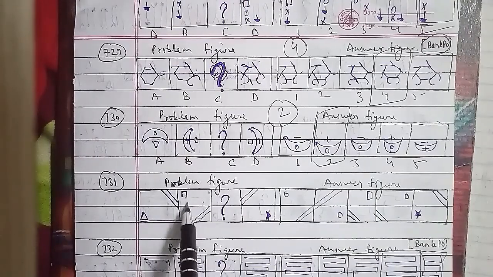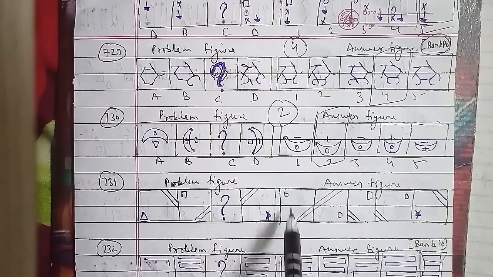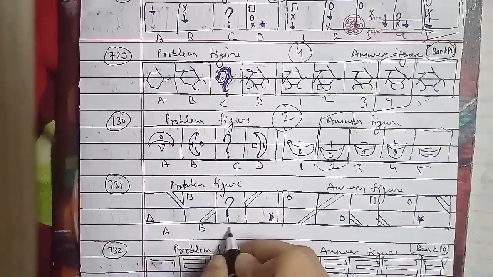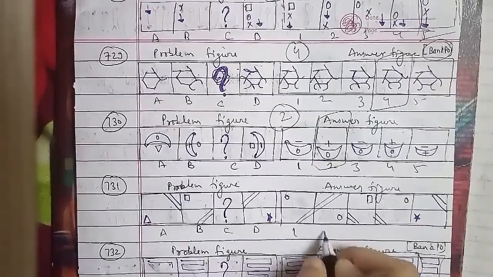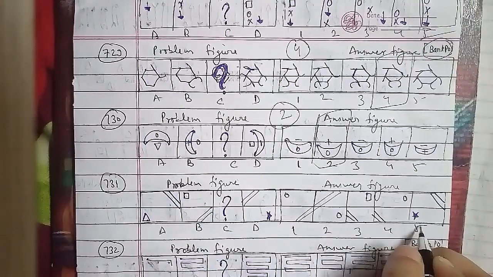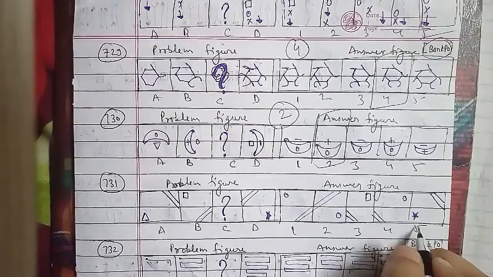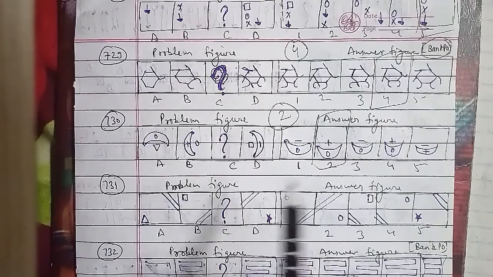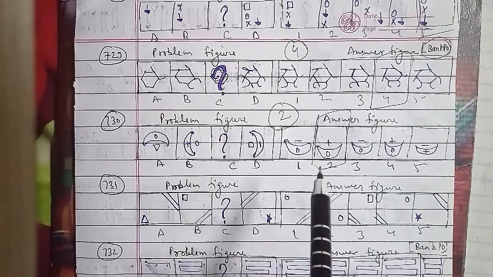Now let's go ahead with the other one, that is the 732nd question of the session, which has these problem figures and these answer figures. This has been asked in the bank PO question paper as well, named as A, B, C and D, and 1, 2, 3, 4 and 5 respectively.